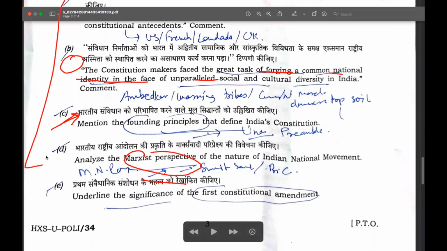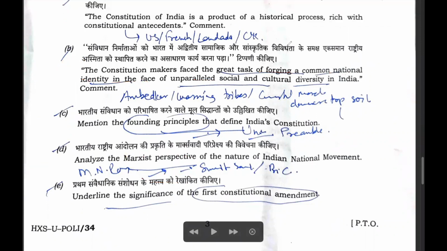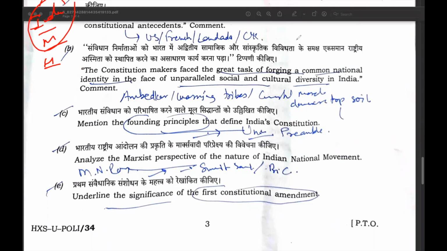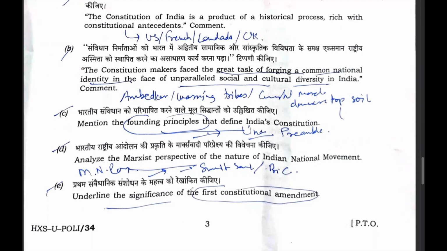It means in the compulsory question, 4 questions are from the first, second and third topics of the syllabus, that is, the making of the Indian Constitution, historical perspective and the ideas in the freedom struggle. So 4 questions from the first 4 topics. Then they have asked a question regarding the significance of the First Constitutional Amendment Act. It means they have included the ideas given in the First Constitutional Amendment Act regarding the addition of the 9th Schedule.